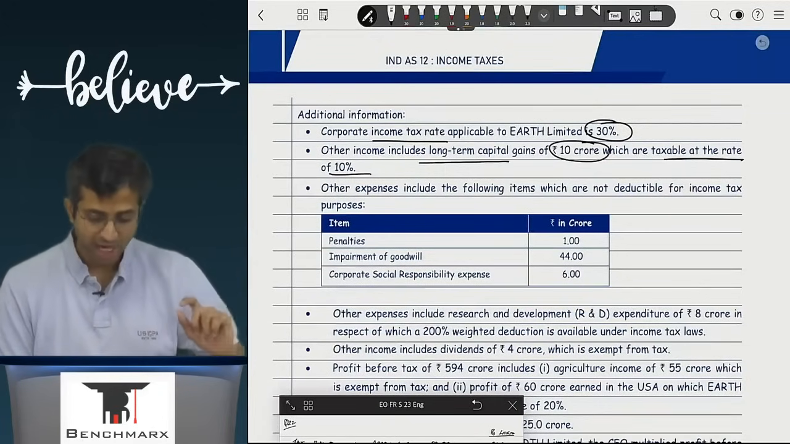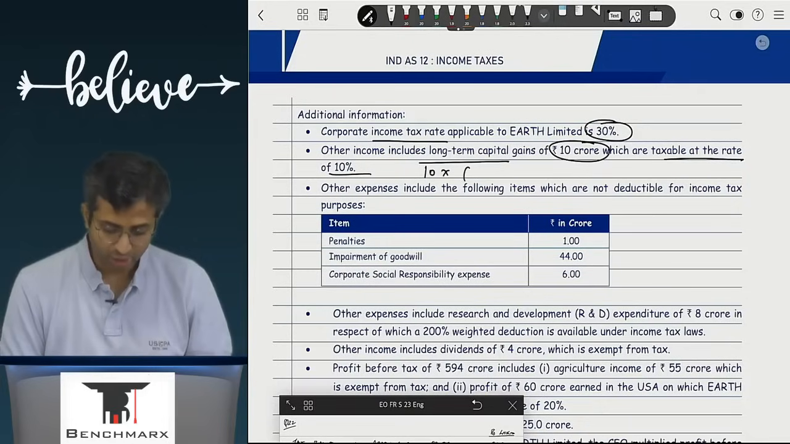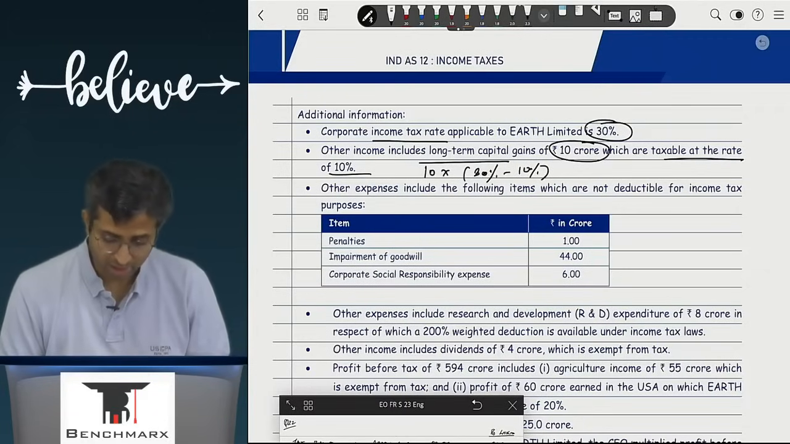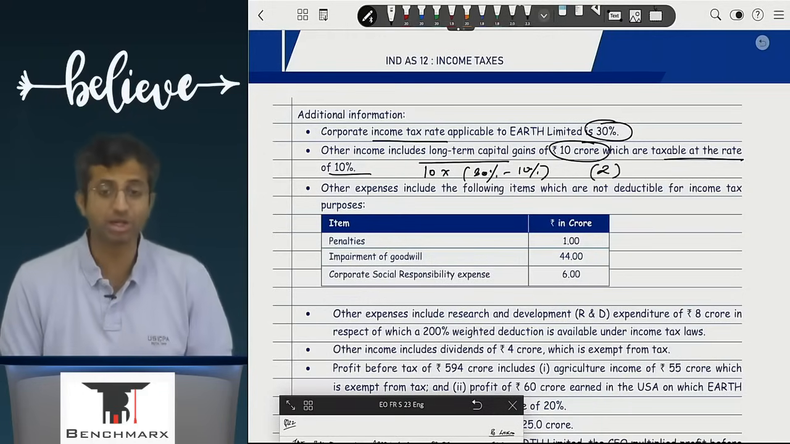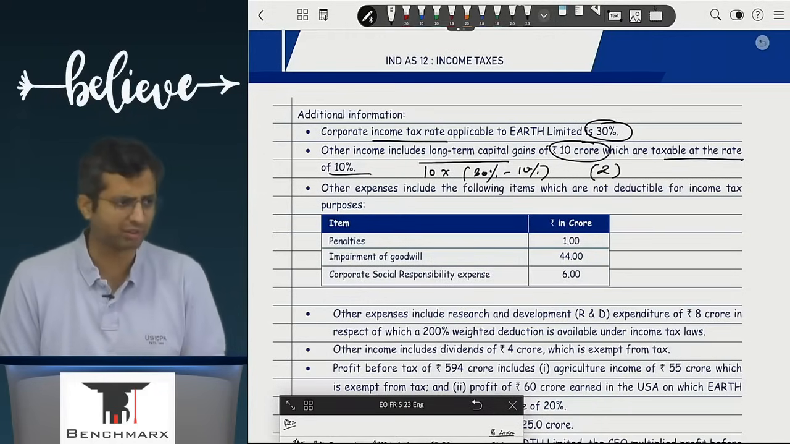What will I do? I will do 10 crores into, let's say, 30 minus 10. What will I do? This will ultimately reduce or increase? Reduce. Answer is 2. This will reduce my tax burden as compared to what I would have calculated.